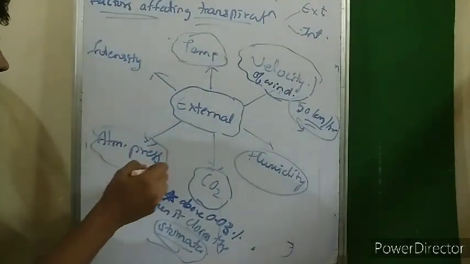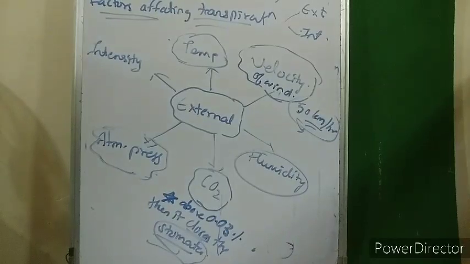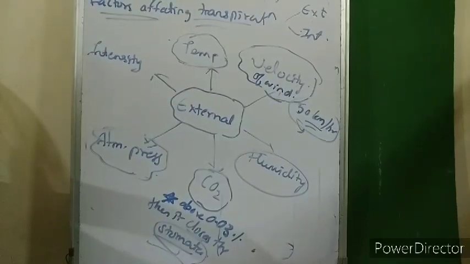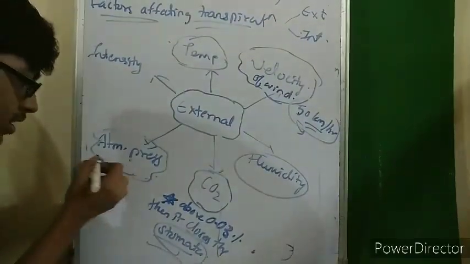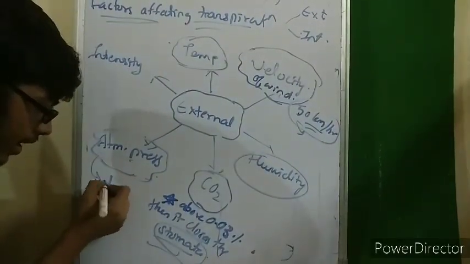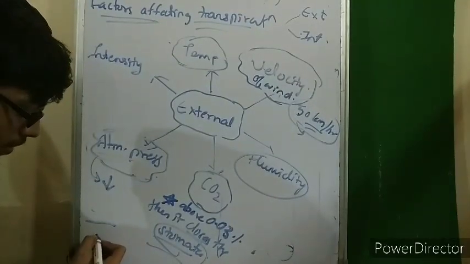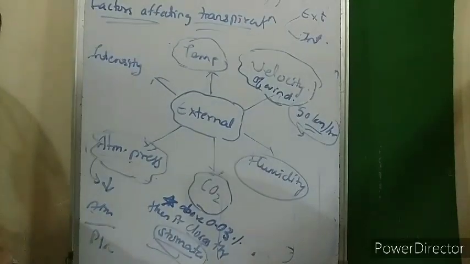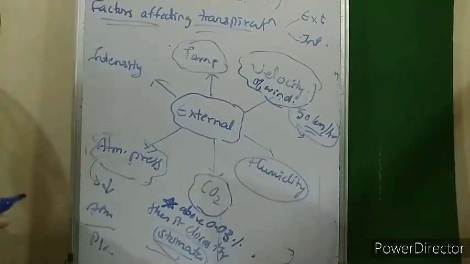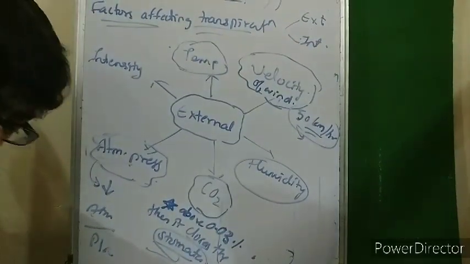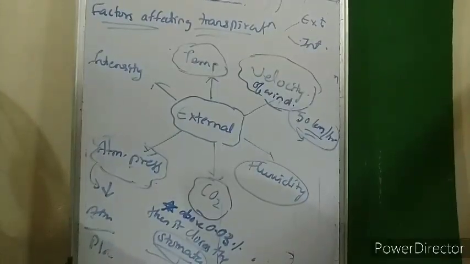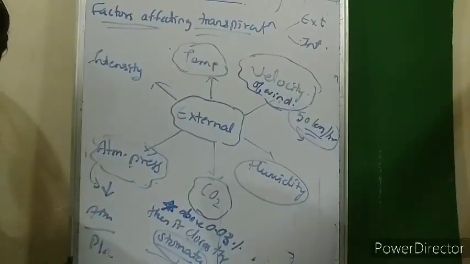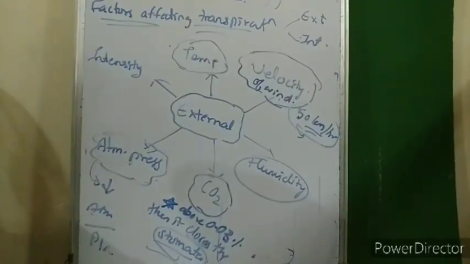Atmospheric pressure. Now, see, this is the plant body and this is the atmosphere. In pressure, we always consider the movement from a region of high pressure to low pressure. Whatever the substance may be, movement would always occur from a region of high pressure to low pressure.